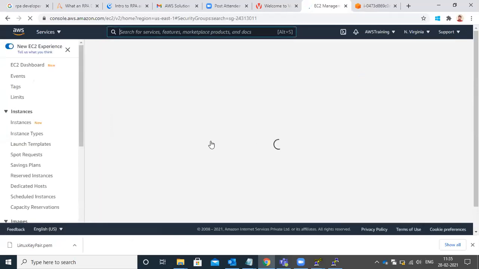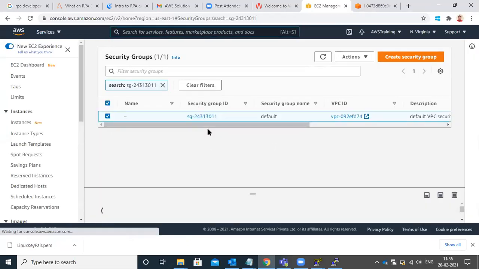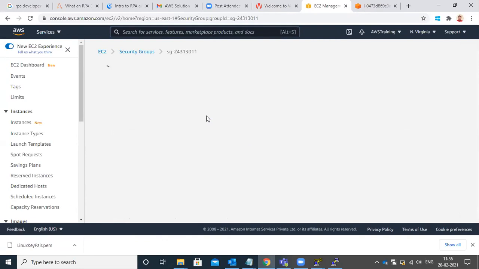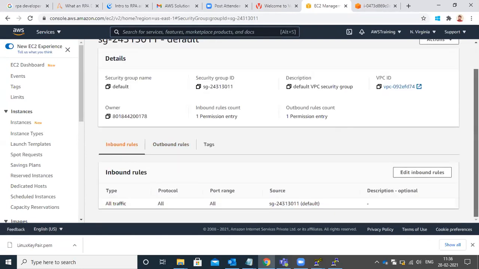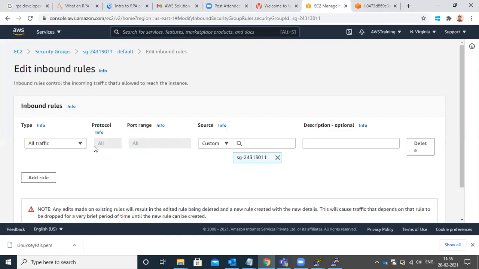Make sure that the firewall is open. Click on that SG2431. Go to inbound rules and edit. Make the source anywhere.